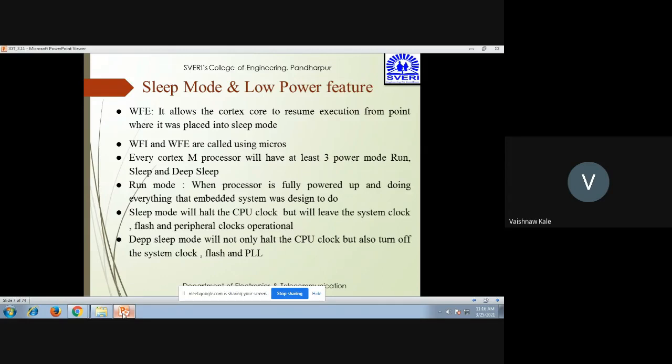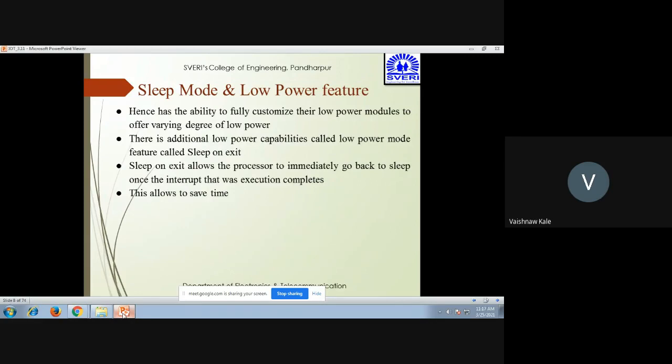Every Cortex M processor will have at least 3 power modes: run, sleep, and deep sleep. Now run means when the processor is fully powered and doing everything for what the embedded system was designed to do. Sleep mode will halt the CPU clock but will leave the system clock, flash and peripheral clock operational. And in case of deep sleep mode, it will not only halt the CPU clock, but will also turn off the system clock, flash and PLL. Hence, the ability to fully customize the low power modes to offer varying degree of low power.